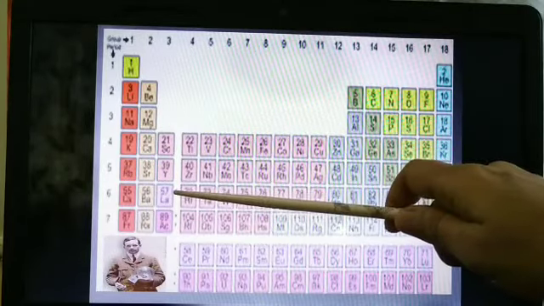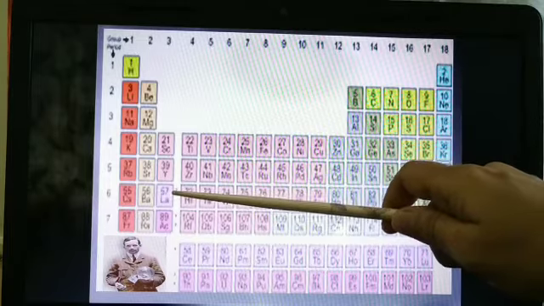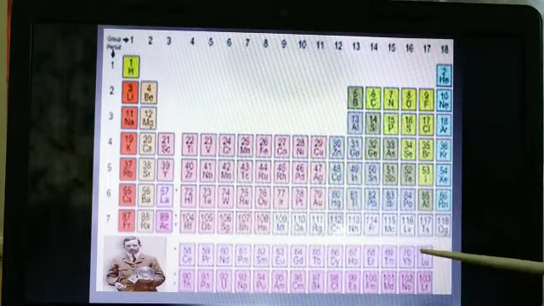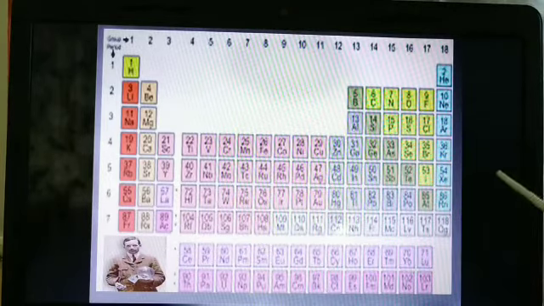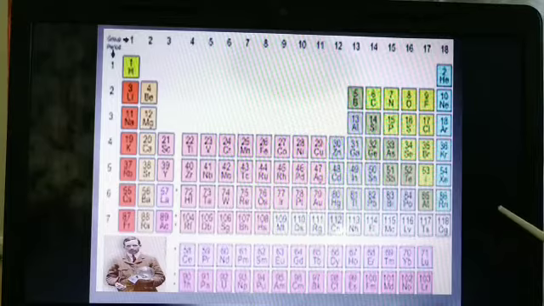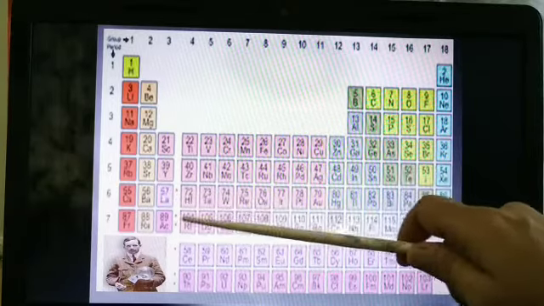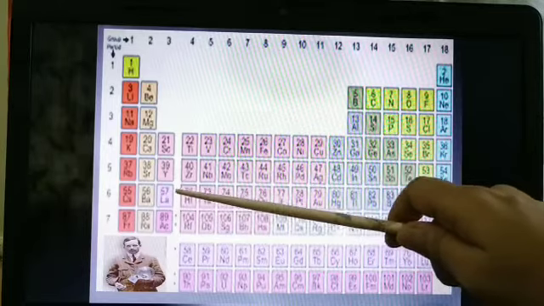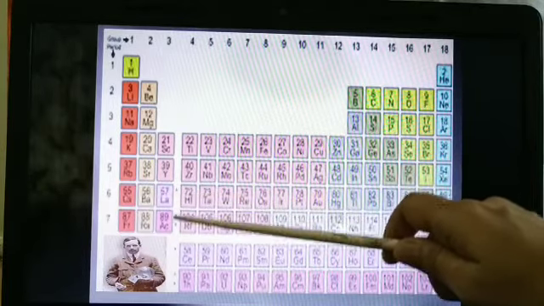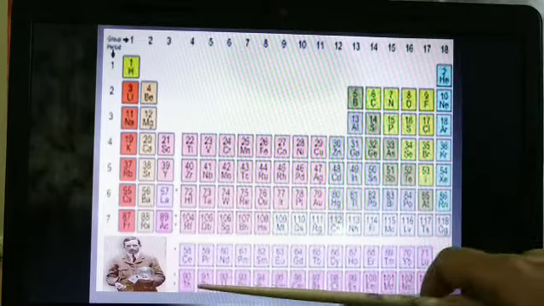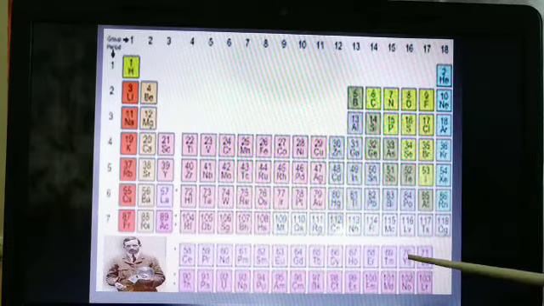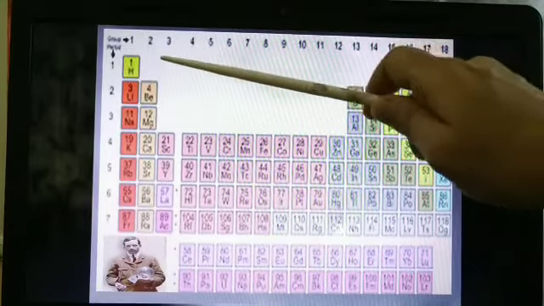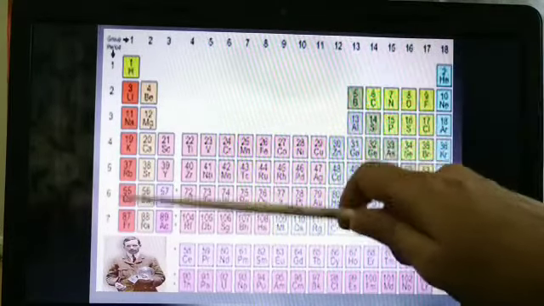Here there is some place left, because from here he took out one period as well as a group of elements which resemble each other in their chemical properties. They were found to be many. If they were placed here, this table would be longer and extended. So he took those elements, the lanthanides and actinides, and placed them below the table. So it created another block here. According to the groups, there are 18 groups and 7 periods.